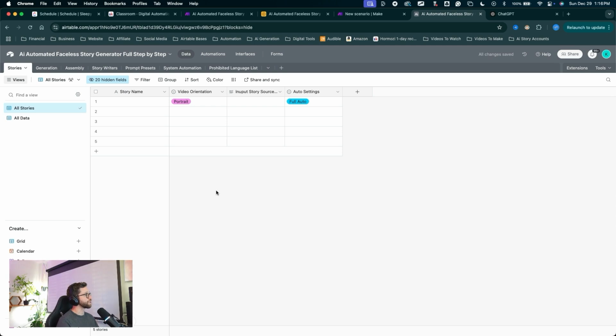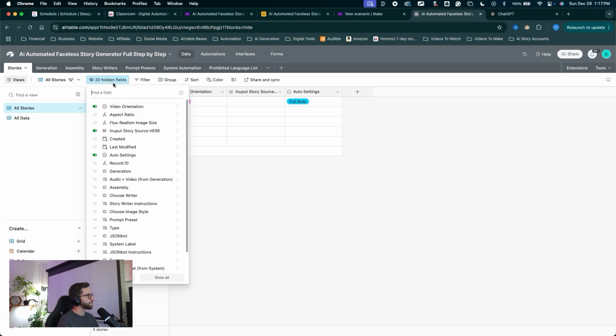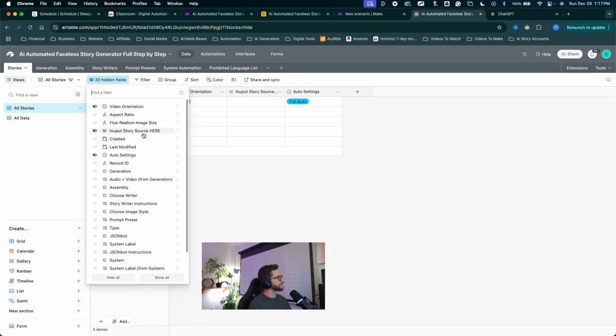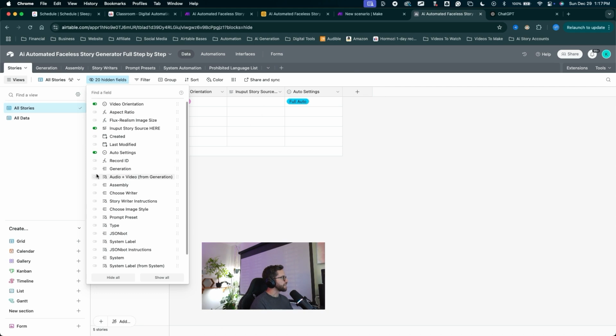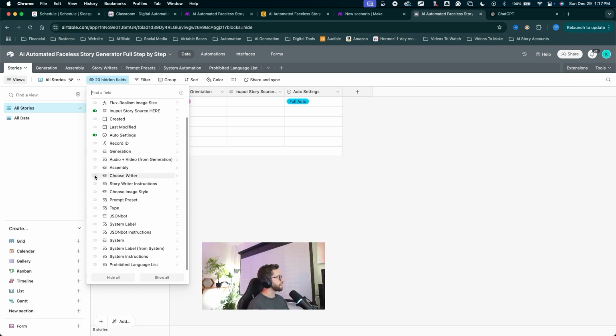Now, anytime you need to show fields that you've already hidden, we can come up to this button, see all of our hidden fields. So you can follow along with me and show some of these fields that we need, that we created in the all data view and do not have visible in the all stories view. So we'll cruise down this list. Let's show the choose writer prompt preset. We want choose image style.